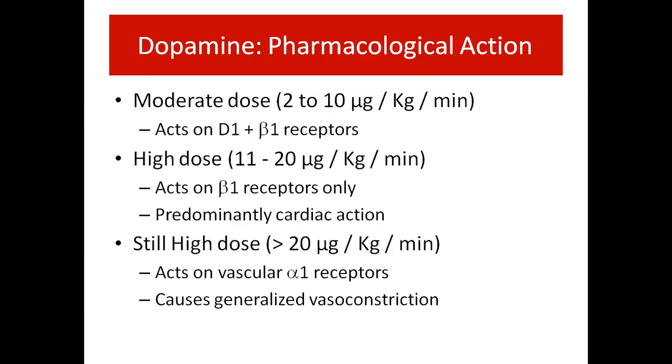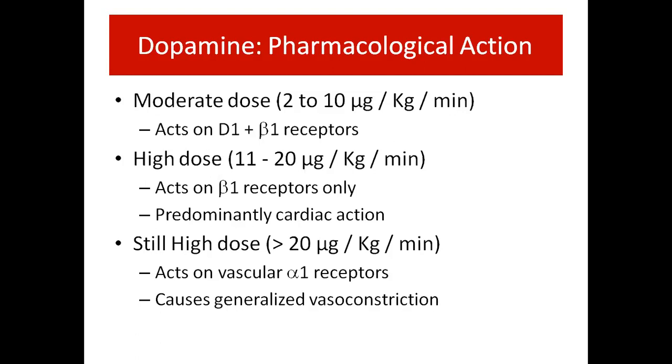So dopamine has a dose dependent action. In moderate doses, it acts on the dopamine receptor and beta 1 receptor. In a higher dose, it acts on beta 1 receptors only, so predominantly it has cardiac action. In still higher doses, it acts on alpha receptors.